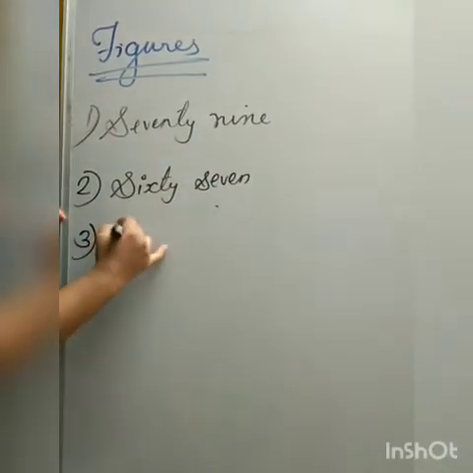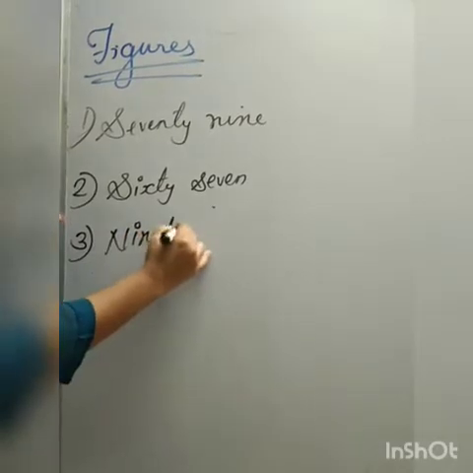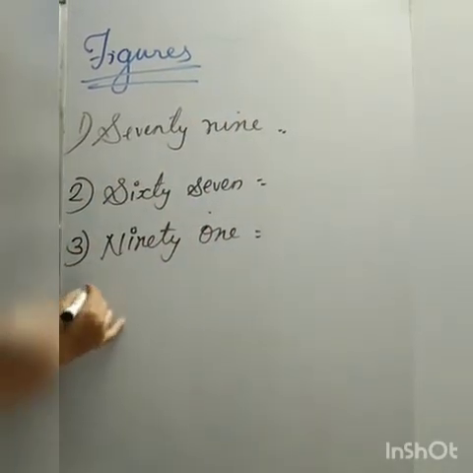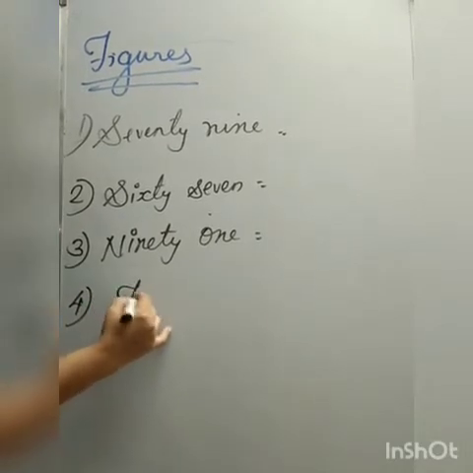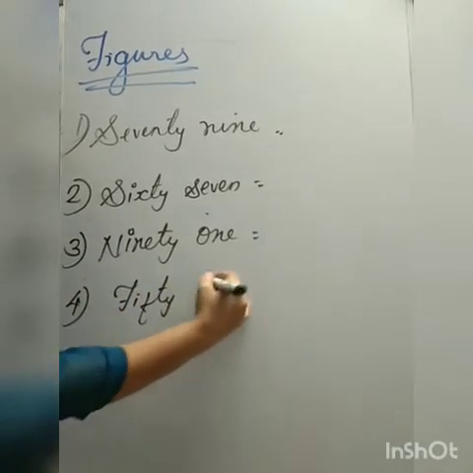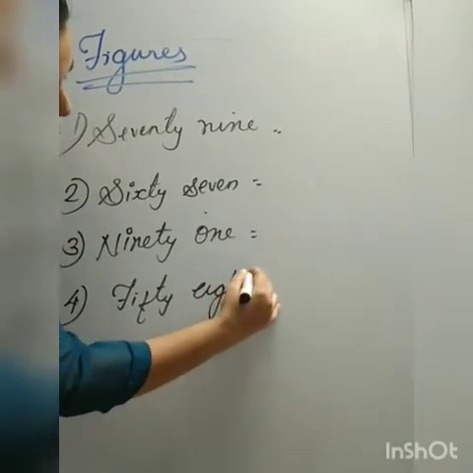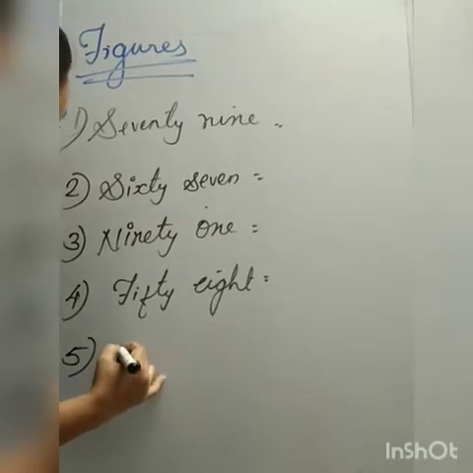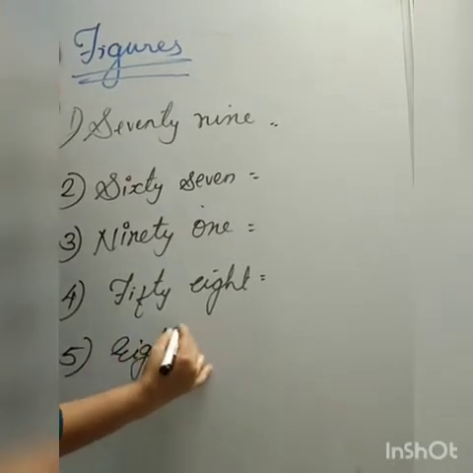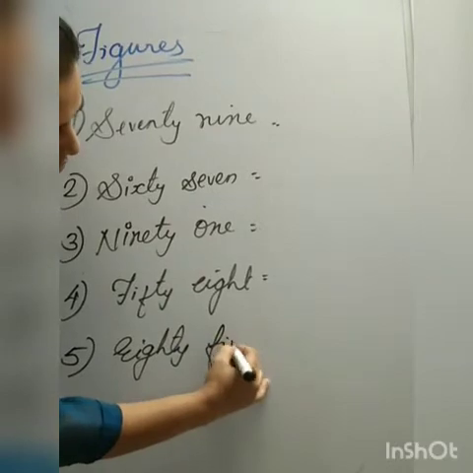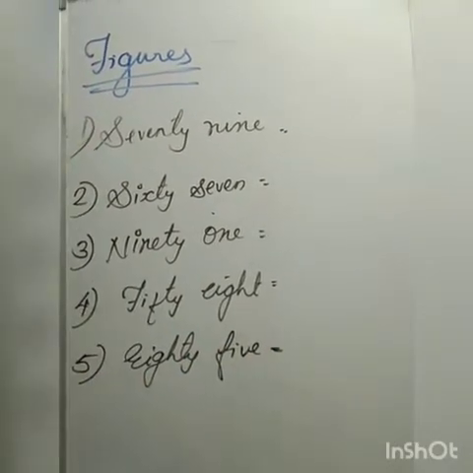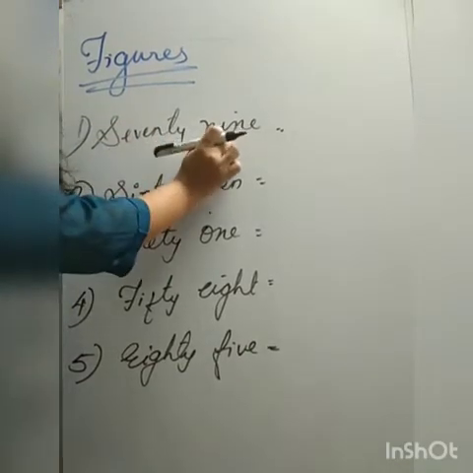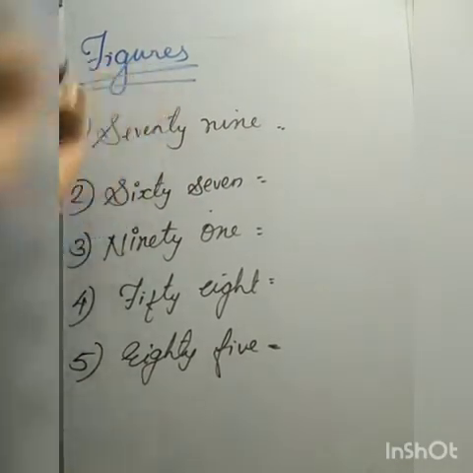Third number, 91. Fourth number, 58. Fifth number, 85. Listen. You have to write the numbers in figures from the number names given.